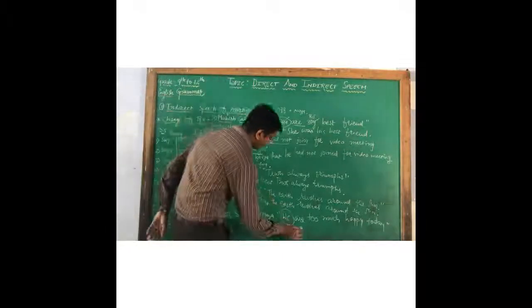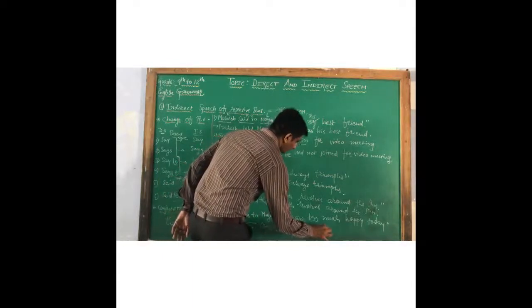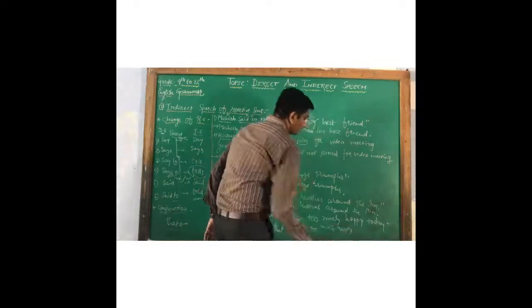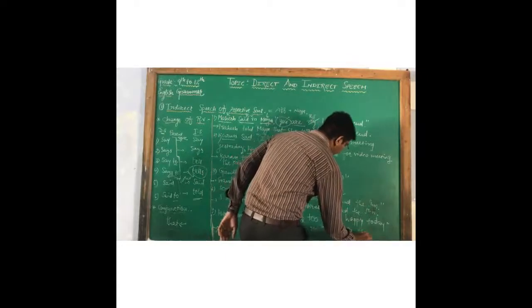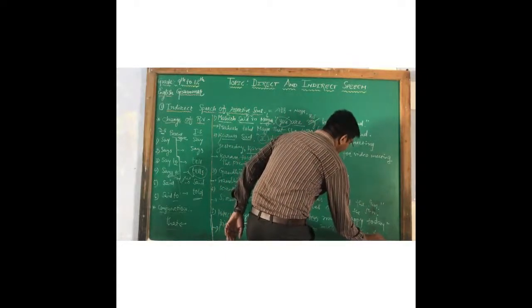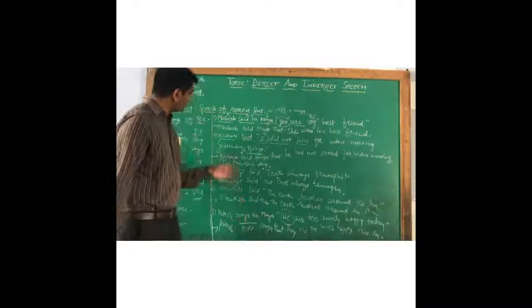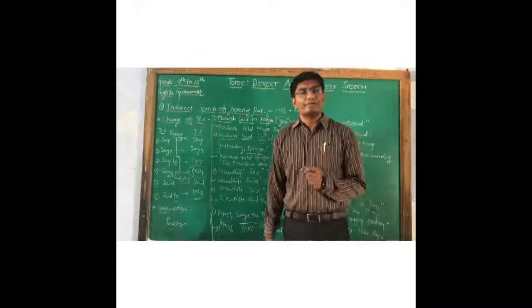So they are too much happy. Today turns into that day. They are too much happy that day. Right, beta? So this is all about our assertive sentence.